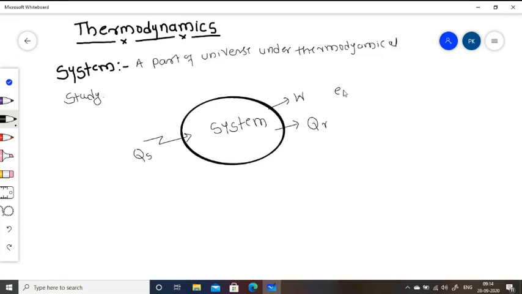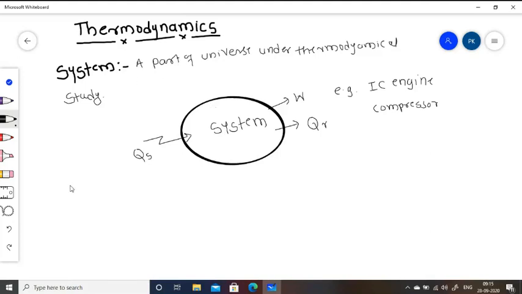An example is the IC engine. The IC engine is one type of thermodynamic system. Second, the air compressor. These are thermodynamic systems, and they involve heat and work interaction from the system to the surrounding.